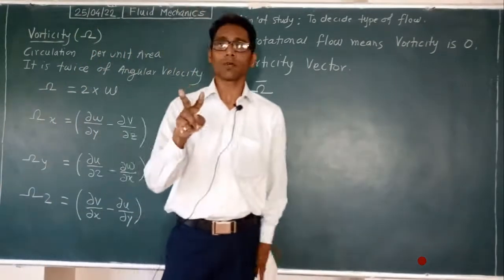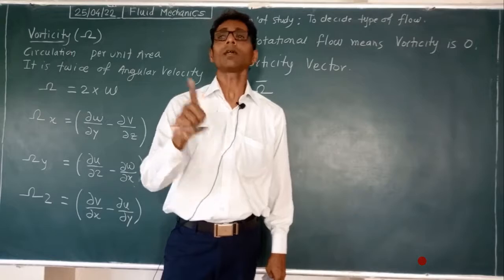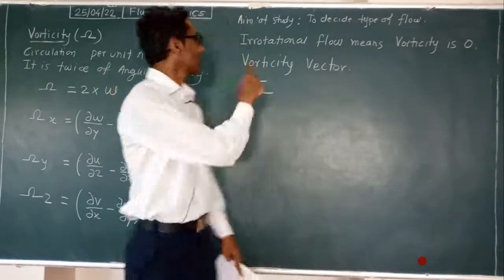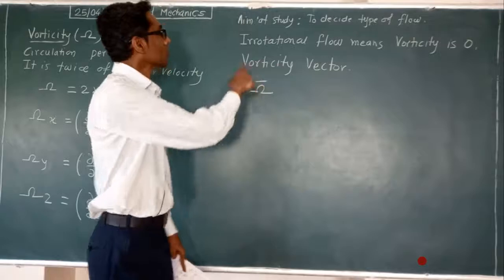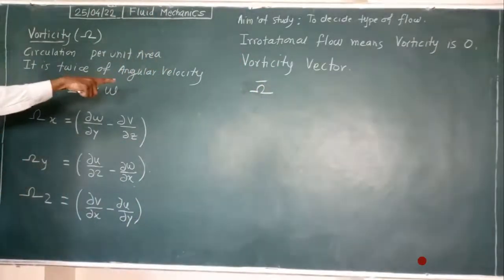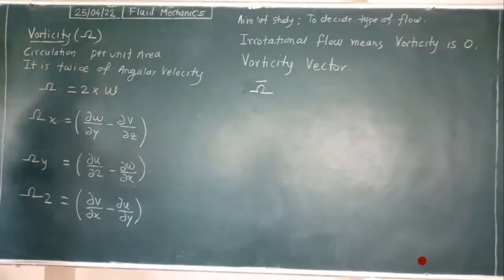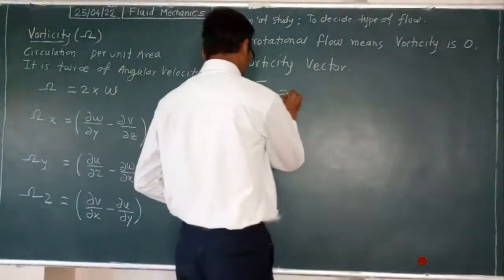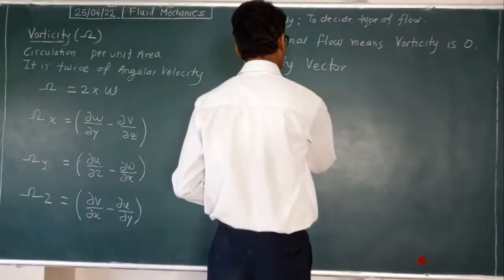There are 2 types of quantities, scalar quantity and vector quantity, that we have seen. When we express a vector quantity, we write a bar there. So the vorticity we had was a scalar quantity, and now what we are going to write is a vector quantity.